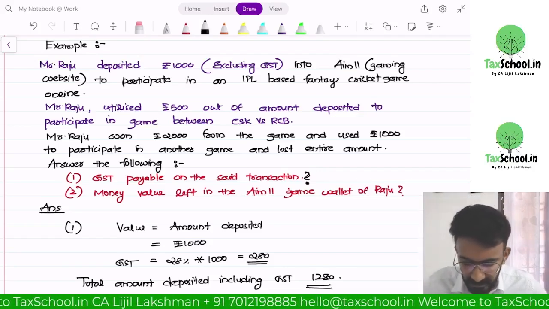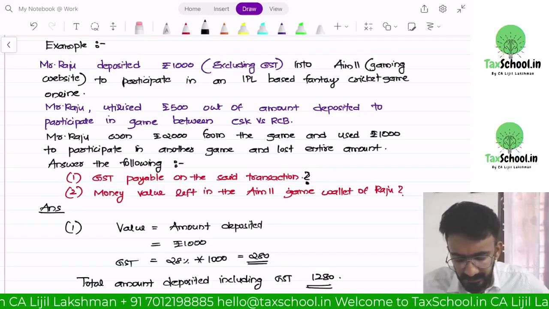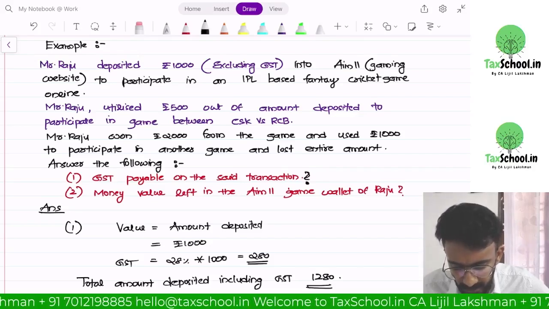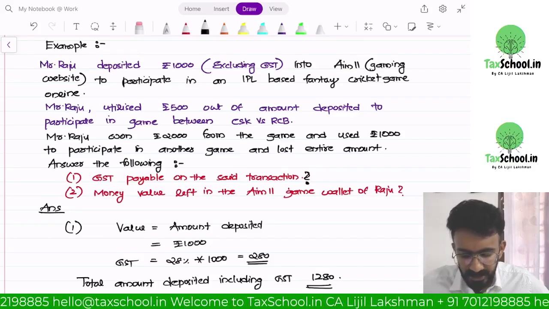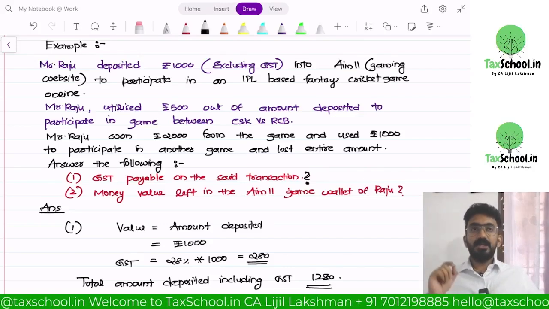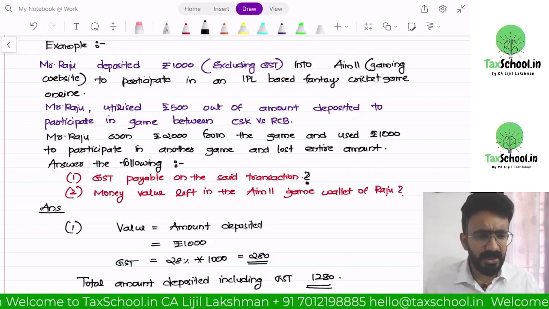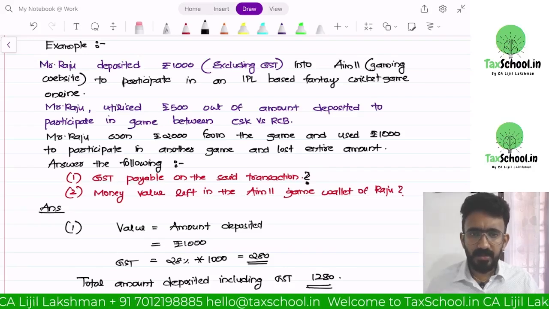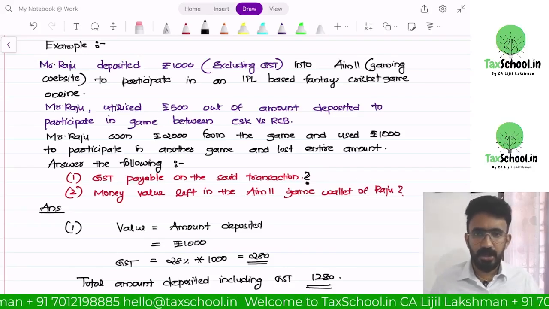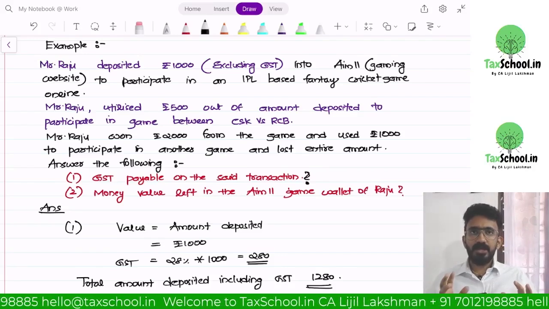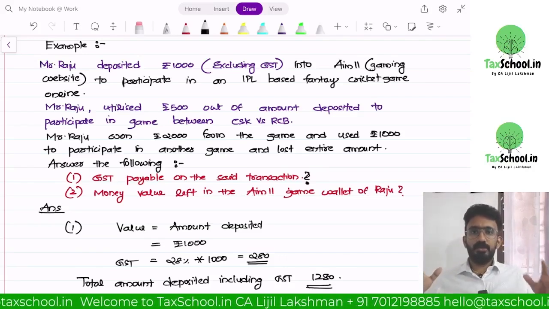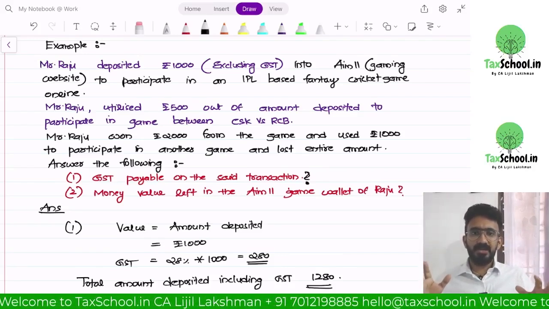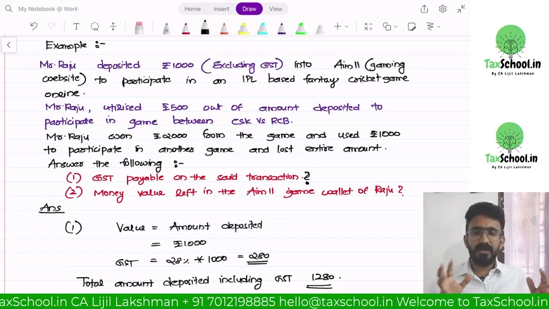Then Mr. Raju utilized 500 out of the amount deposited to participate in a game between CSK versus RCB. Now you think, the government is very clever here. The government is saying that I am not interested in somebody participating in a game, because in Dream 11, maybe 1000 crore is deposited in a year by participants into the Dream 11 wallet.